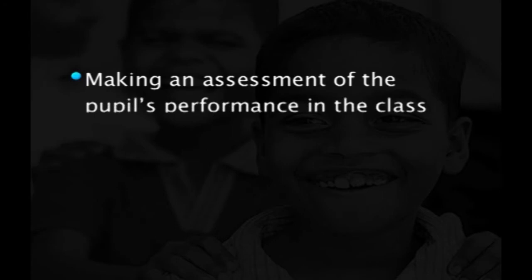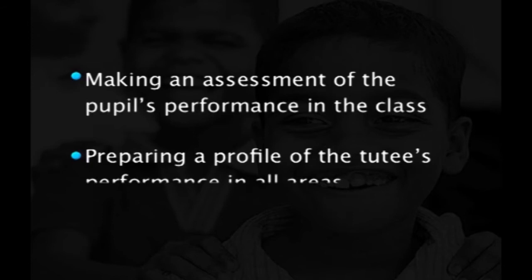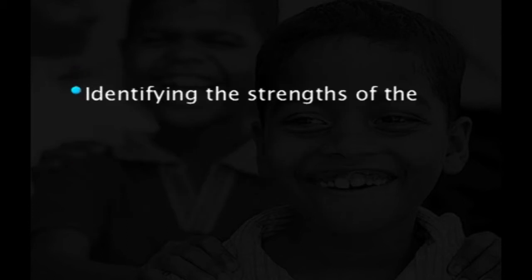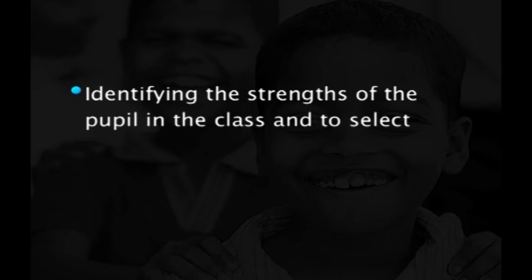The steps involved in peer tutoring are: the first one is making an assessment of the pupil's performance in the class and then preparing a profile of the tutee's performance in all areas of development. Then the next step is identifying the strengths of the pupils in the class and selecting the peer tutors.